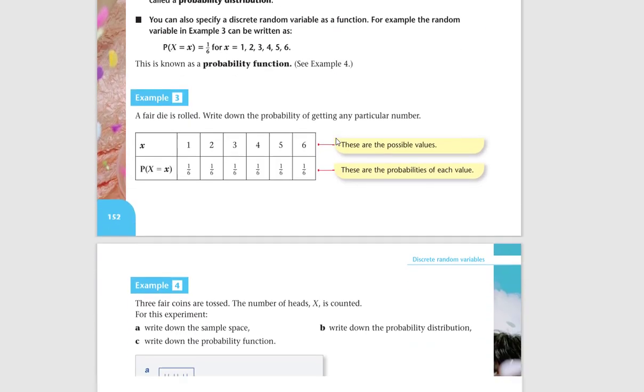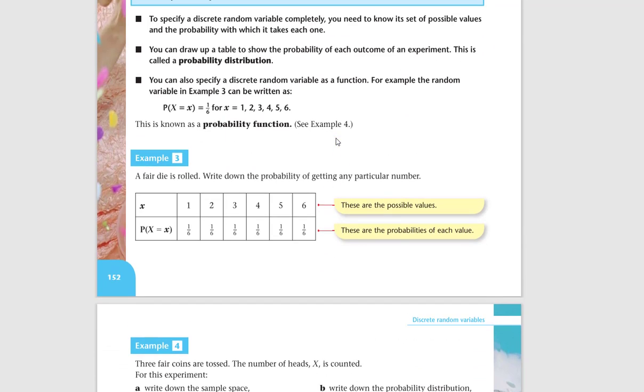Let's first look at this thing called a probability distribution. This table right here is called a probability distribution because x right here gives you all the possible values. And these are the corresponding probabilities.